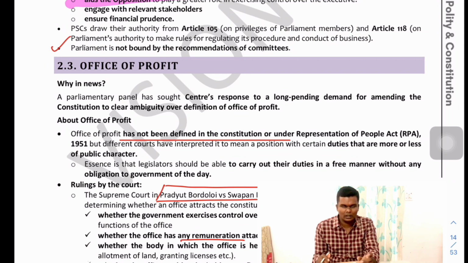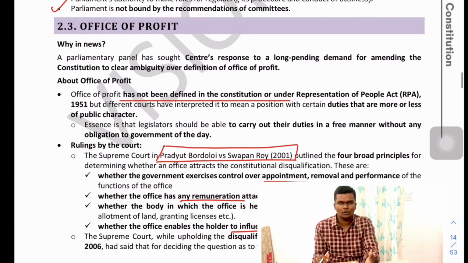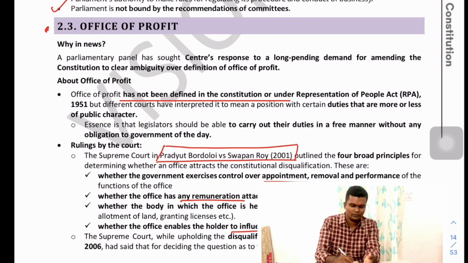Fine. And as you will know, the parliamentary committees are recommendatory committees. That is, they are not binding on the Parliament or on the government. It's just going to be a recommendation to the government. Fine. Next one. The Office of Profit issue.